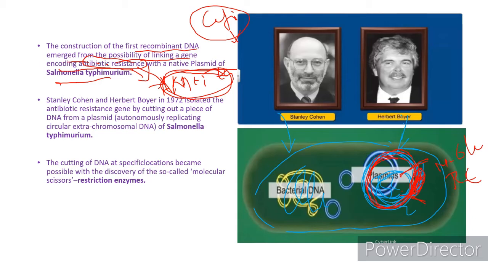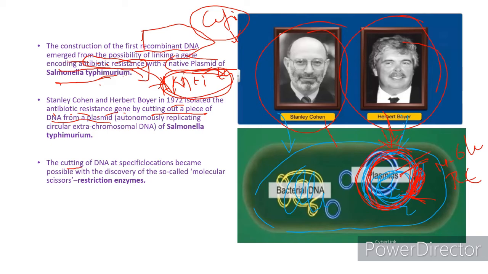Along with the antibiotic resistant gene, Salmonella typhimurium bacteria contain a native plasmid. Stanley Cohen and Herbert Boyer in 1972 isolated the antibiotic resistant gene by cutting out a piece of DNA from the plasmid. These two scientists are important for MCQs of NEET. Please remember them. They isolated the antibiotic resistant gene from the plasmid. And after this isolation only, they got the idea of creating the first recombinant DNA.